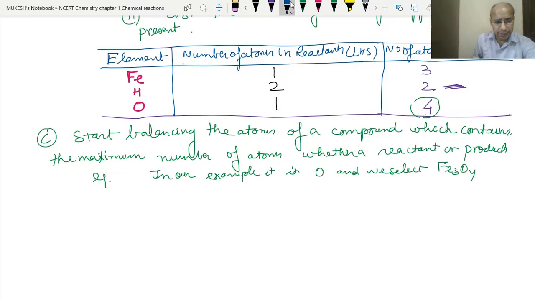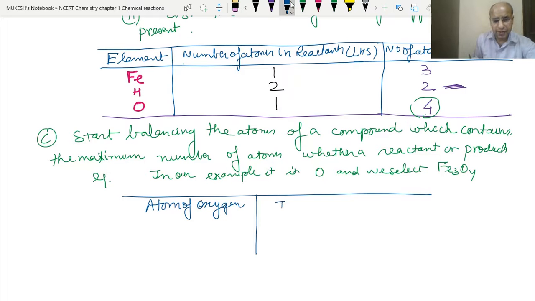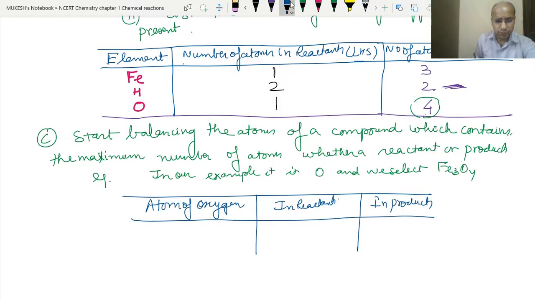So let's make a table. Atoms of oxygen, in reactants and then in products. In reactants, initially we have 1 in water. In products we have 4 in Fe3O4.